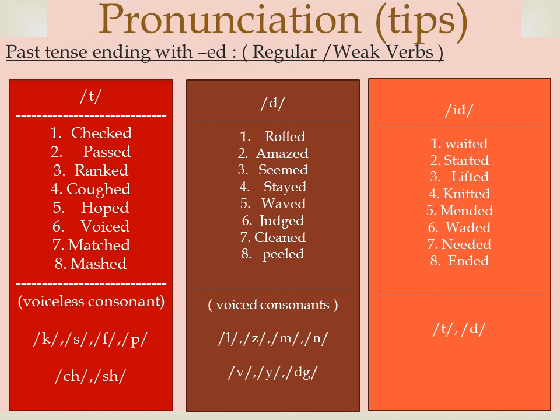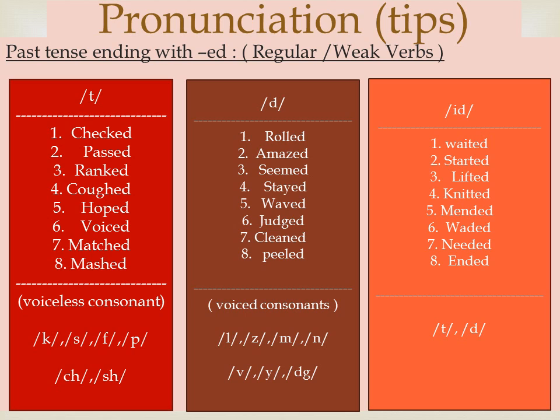Let us see voiced consonants. When we pronounce these consonants, there is a vibration in our throat. Let us try now. Z, J. Therefore, make the ending also voiced.